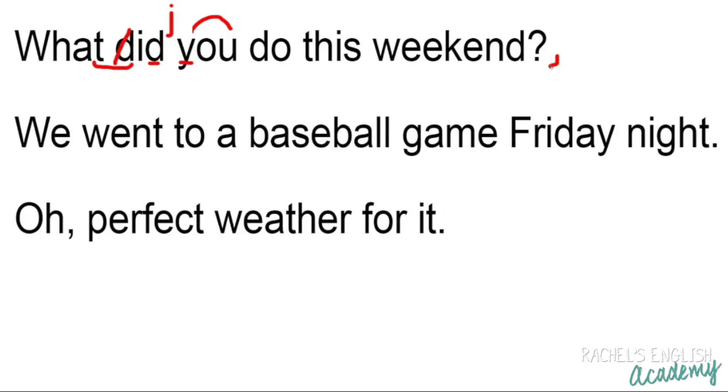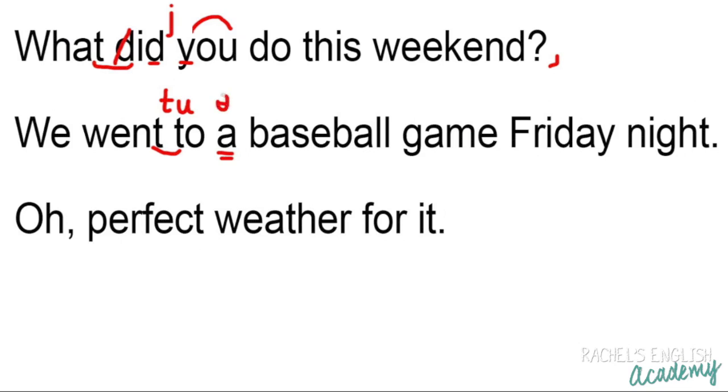We went to a baseball game Friday night. We went to a. Here we have two T's in a row. So these two words are connected with just a single T sound. Went to a. We went to a baseball game. Now the word to here is not reduced. It's not the schwa. Why? Because the next word is a schwa.